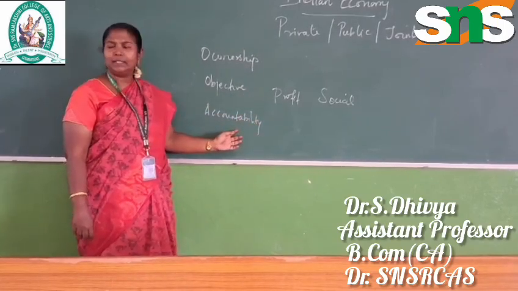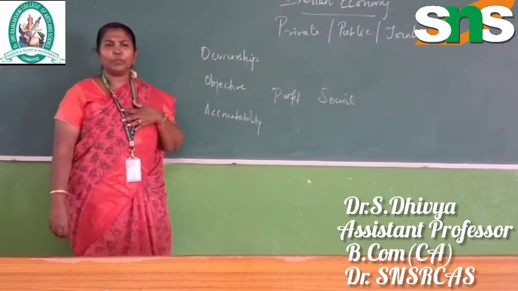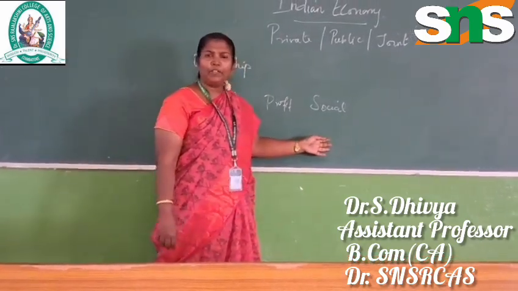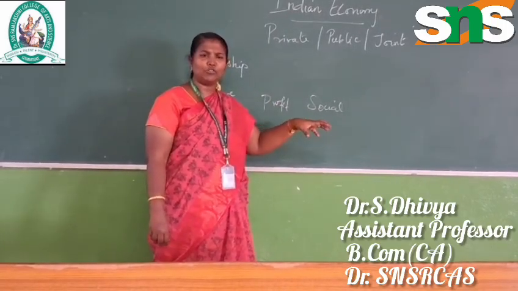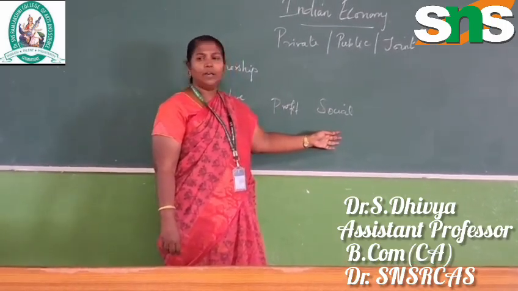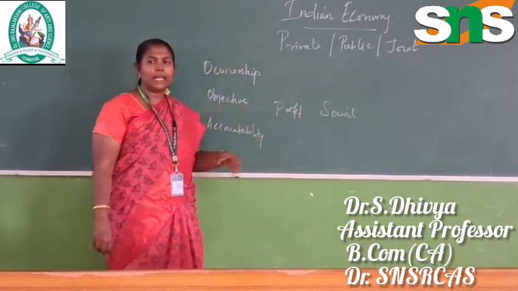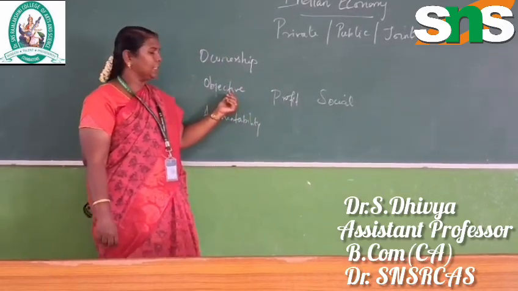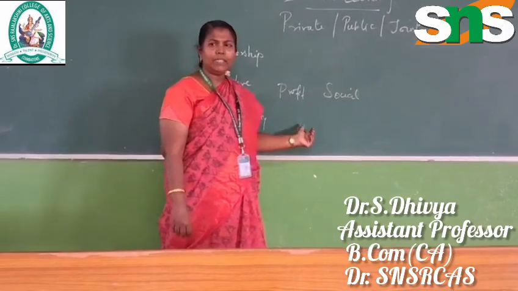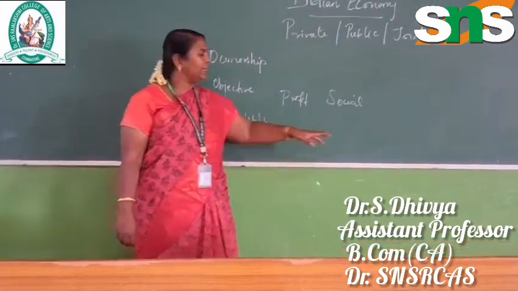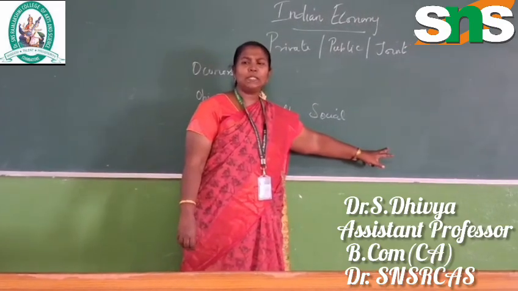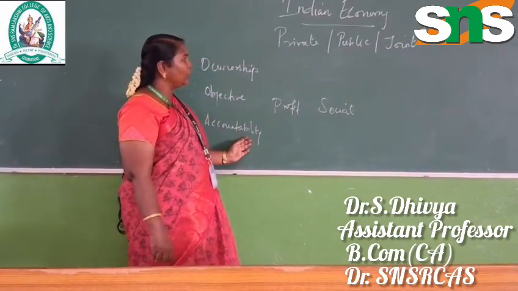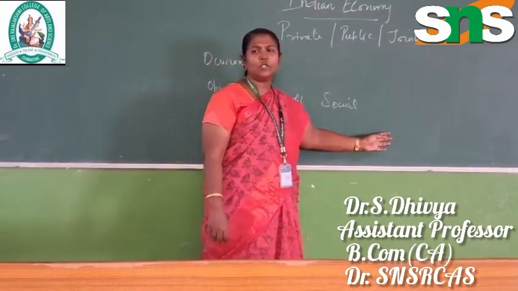For the private concern, accountability is self-ownership. Whoever is contributing the amount and running the business is liable. With public, we all know the government has contributed more, through tax. So the government is liable for the public sector. When we talk about the joint sector, both are included, as we already discussed. Both the private and the government are liable, because the share percentage is 24 plus 64 something, we have discussed it. So the accountability for the private is the individual, for public the government, and for joint it is both.